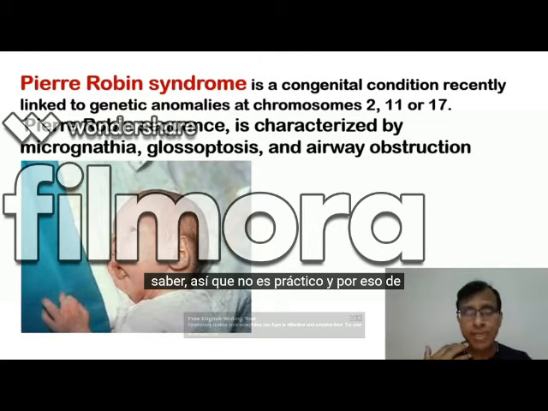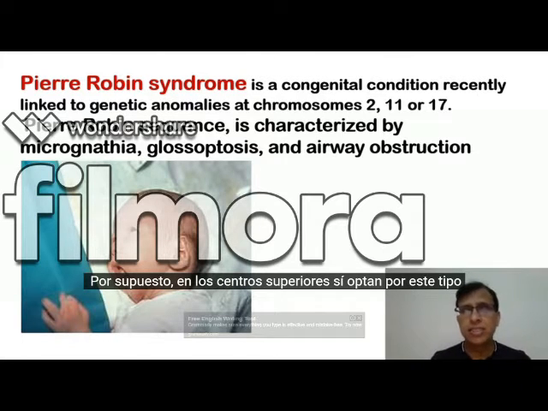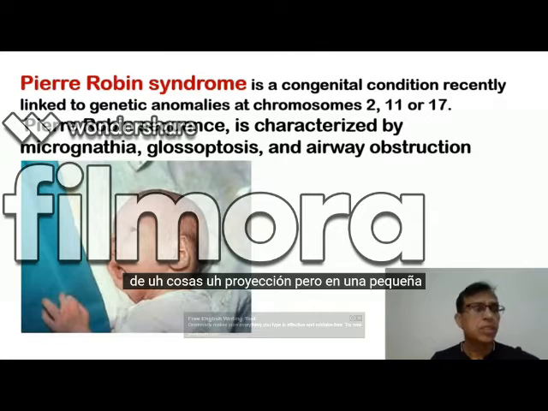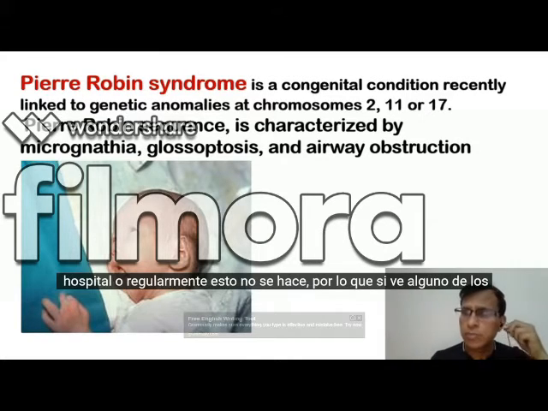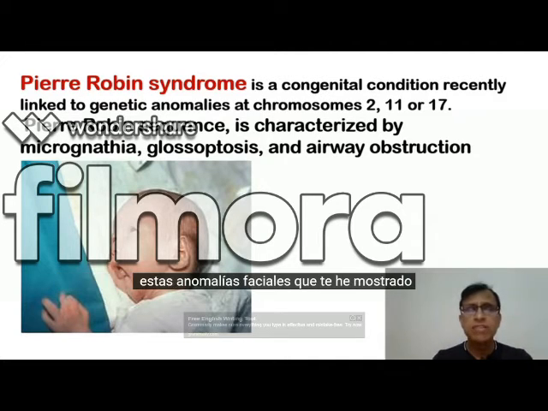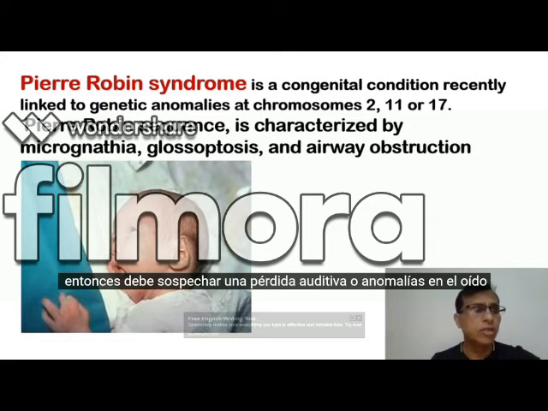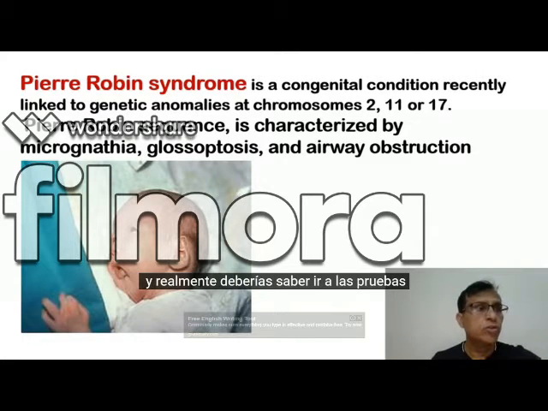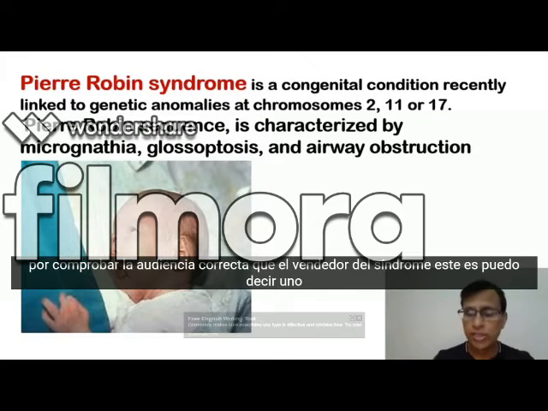So it's not practical, and that's why, of course, in higher centers they do go for this kind of screening, but in a smaller hospital or regularly, this is not done. So if you see any of these facial anomalies that I've shown you, then you should suspect a hearing loss or ear anomalies, and you should really go for tests for checking the hearing.